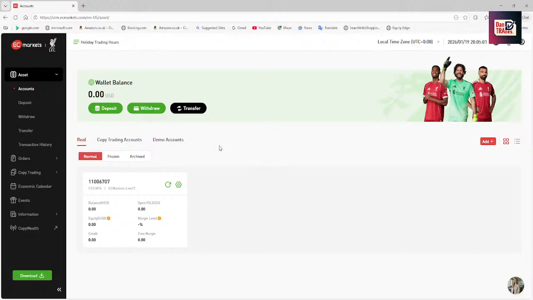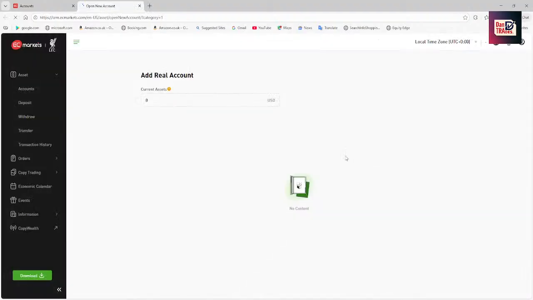What you're going to do is create an MT5 account. You're going to be trading with MT5. Now, what's MT5? MT5 is a platform that helps you transact between you and your broker. So you're going to create an MT5 account. How do you create it? You move on to Real and move over to the add button on your right. Tap on it and it's going to open a new navigation screen.